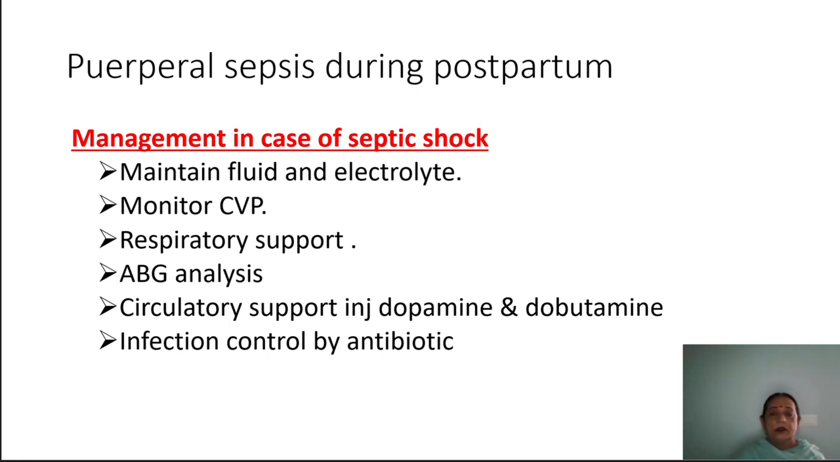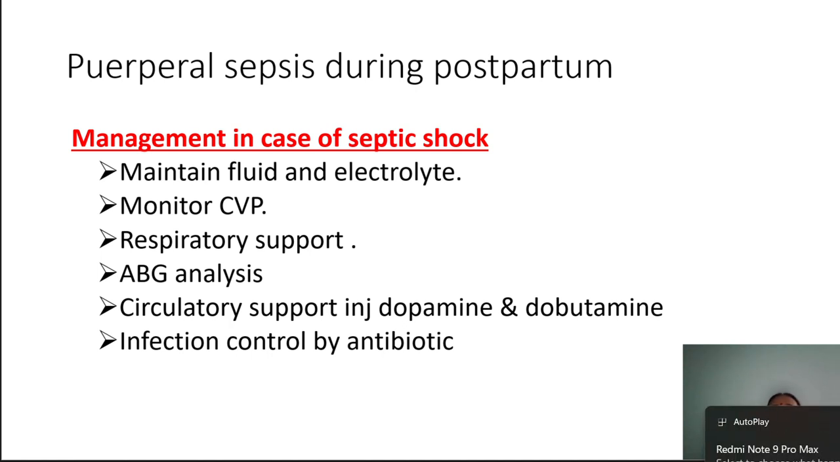Next one, the management in case of septic shock. If the patient is going into septic shock due to puerperal sepsis, which type of management should be carried out? Maintain the fluid and electrolytes. We will give an adequate amount of fluid, and proper electrolytes such as sodium, potassium, calcium, magnesium, etc., so the patient does not go into electrolyte imbalance. Monitor the CVP. CVP monitoring is necessary. It will help to prevent the patient from cardiac problems.